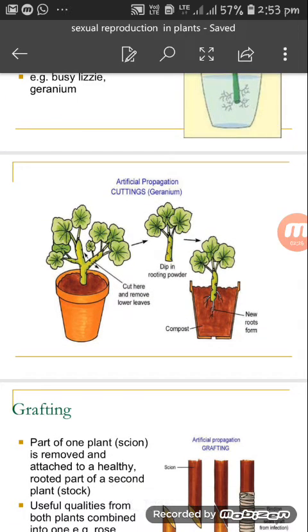Cut here and remove the lower leaves. Dip in rooting powder. And then you can put it in some compost. New roots start forming in the compost. So this way, artificial propagation by cutting can be done using a small part of the plant.